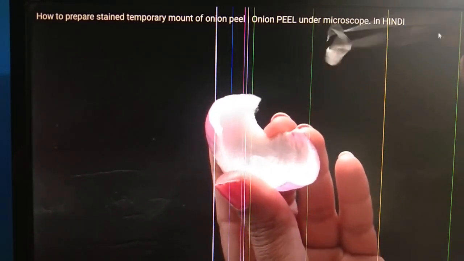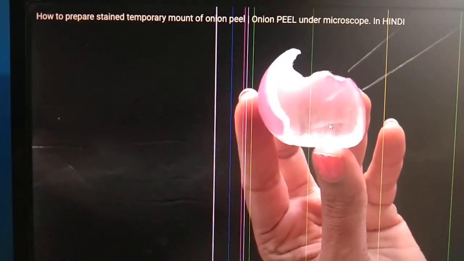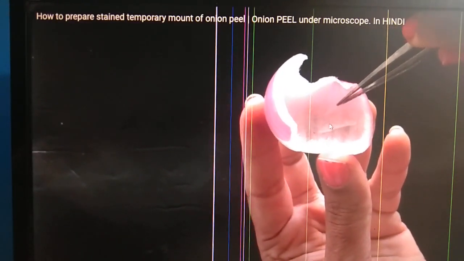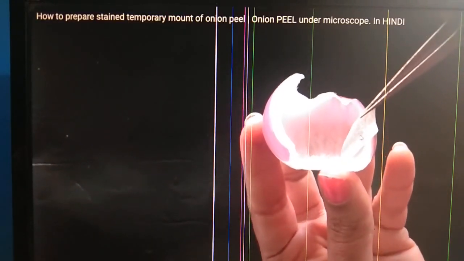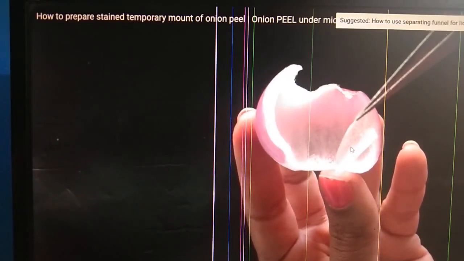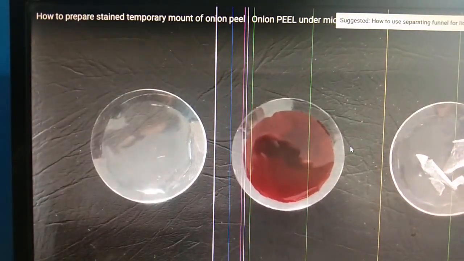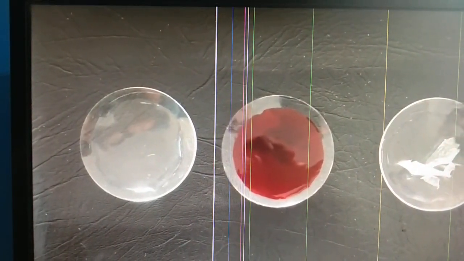This is called forceps, and it is a very thin layer, or we can say the epidermis layer of the onion. Epidermis means outer thin layer. See, this is the epidermis layer of the onion. See, the epidermis layer of our body is the skin which is present outside of our body.